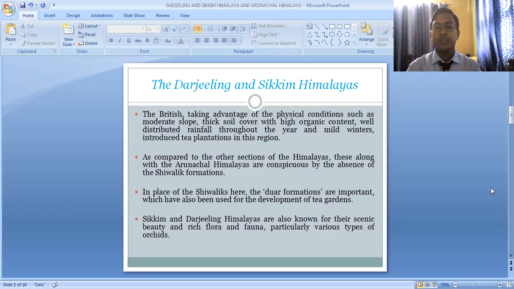The fastest flowing river, the Tista, is here. Here the people belong to various ethnic groups. The tea plantation is mainly developed in this region. After Assam, the tea plantation is more developed in the Darjeeling region. So this is the importance of Darjeeling and the Sikkim Himalayas.